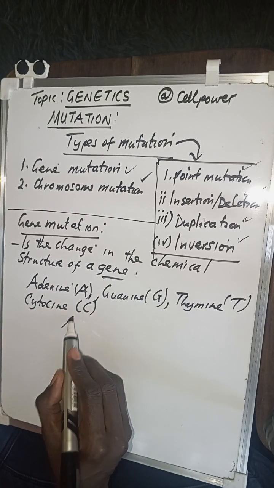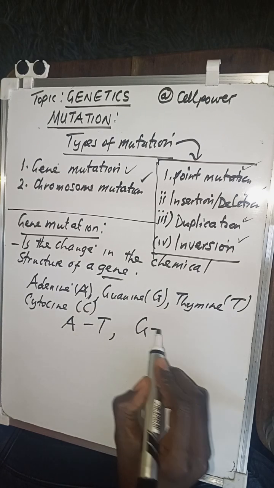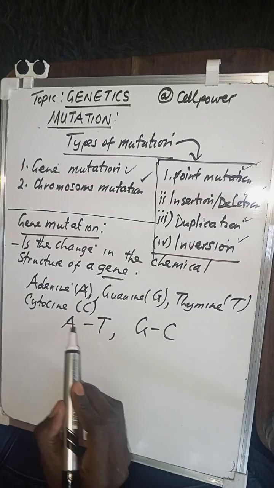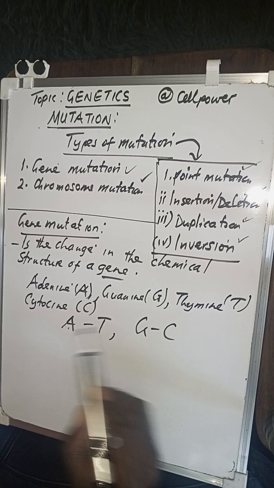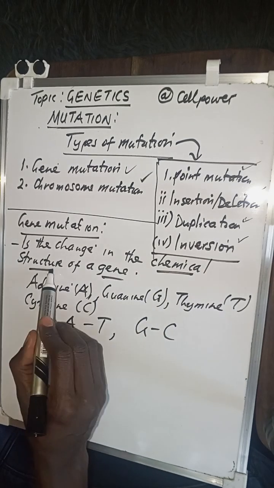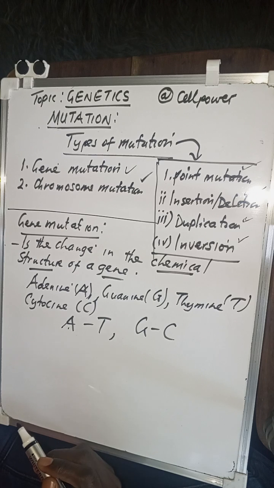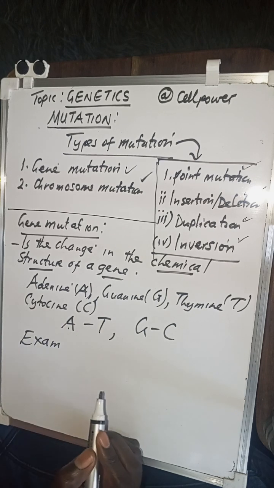Now remember, adenine will always pair with thymine and guanine will always pair with cytosine. Sometimes, instead of A pairing with T, A may pair with G or C. So there's a change in the chemical structure of a gene, and that is what we simply call gene mutation.